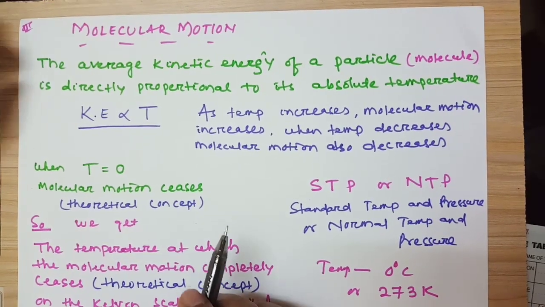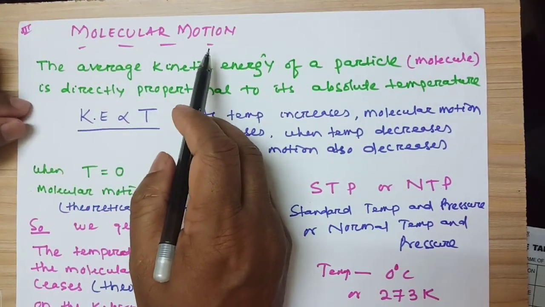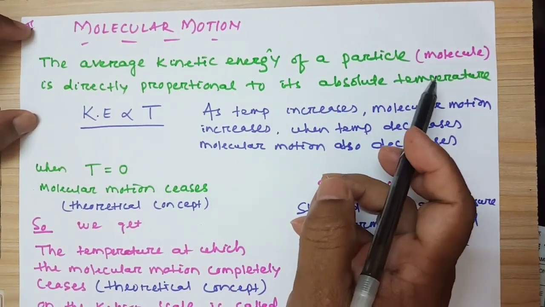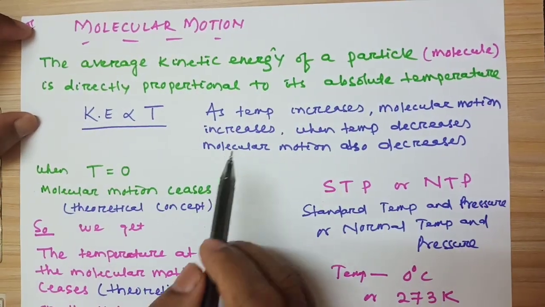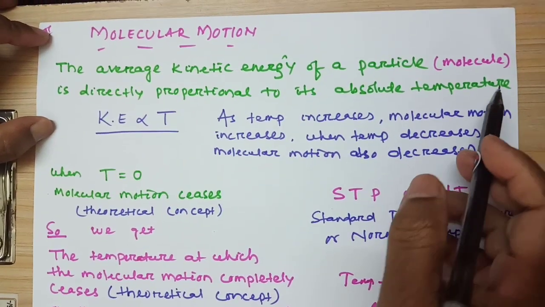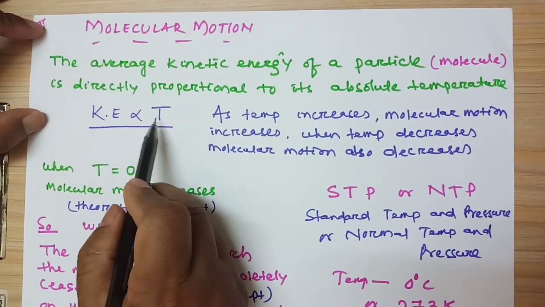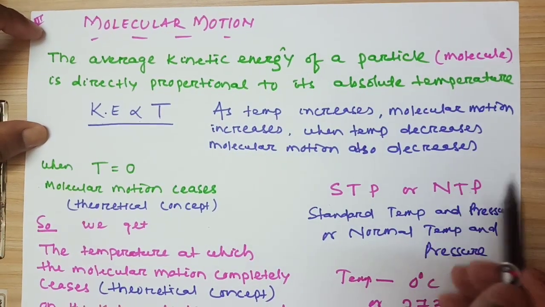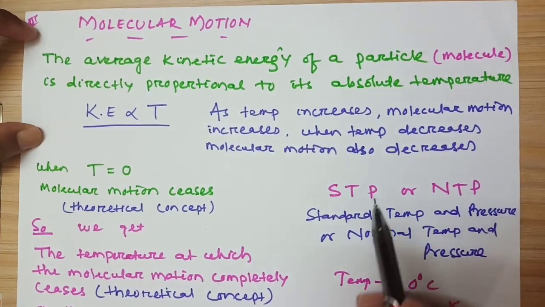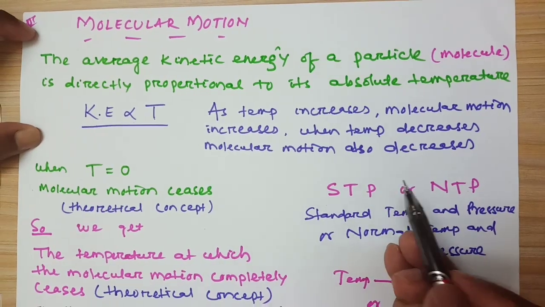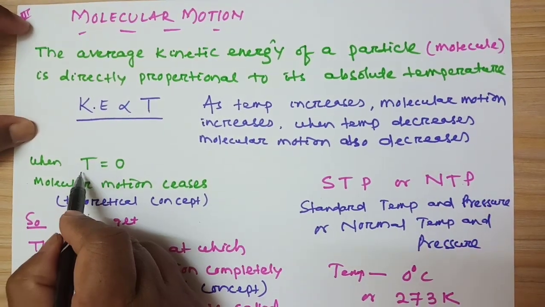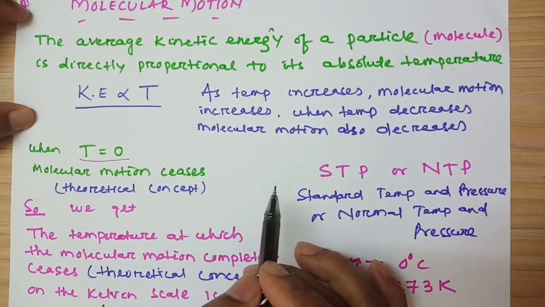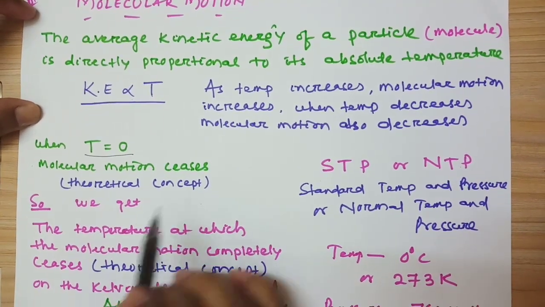Now some important thing, that is molecular motion. What is molecular motion? The average kinetic energy of a particle, that is a molecule, is directly proportional to its absolute temperature. That is, kinetic energy is directly proportional to temperature. What do you mean by this? As temperature increases, molecular motion also increases. When temperature decreases, molecular motion also decreases. So when temperature becomes zero, what happens? The molecular motion ceases. This is only a theoretical concept, not practical.